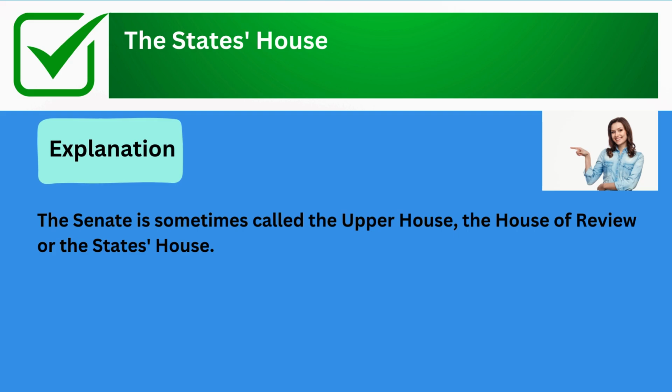The correct answer is the state's house. Explanation: the Senate is sometimes called the upper house, the House of Review, or the state's house.